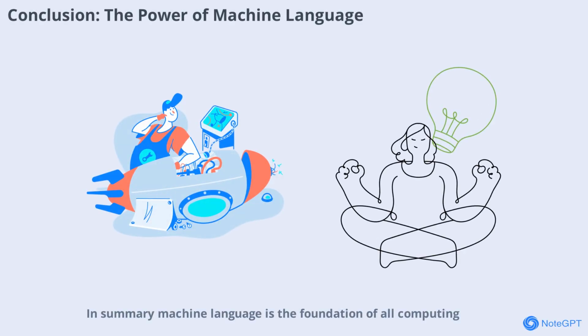Summary: machine language is the foundation of all computing. It enables computers to execute instructions quickly, reliably, and efficiently, powering everything from smartphones to supercomputers. While most people never see machine language directly, its impact is everywhere in modern life. By understanding how machine language works, we gain a deeper appreciation for the technology that shapes our world.